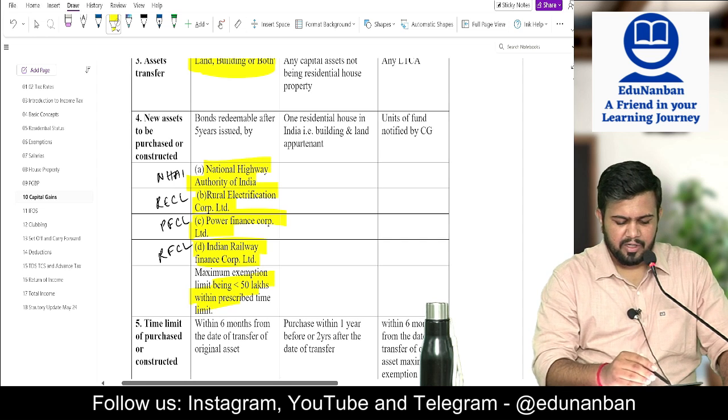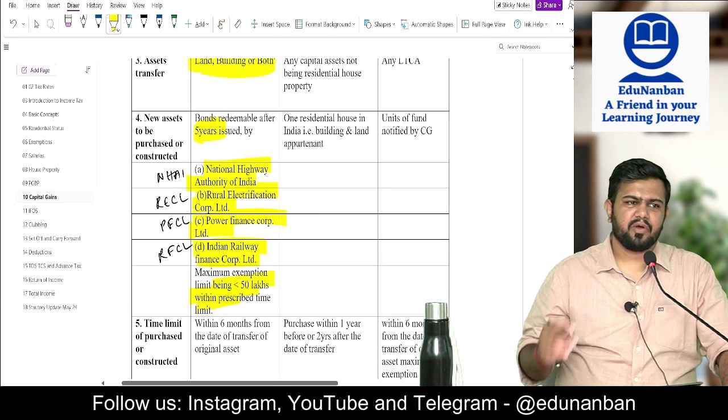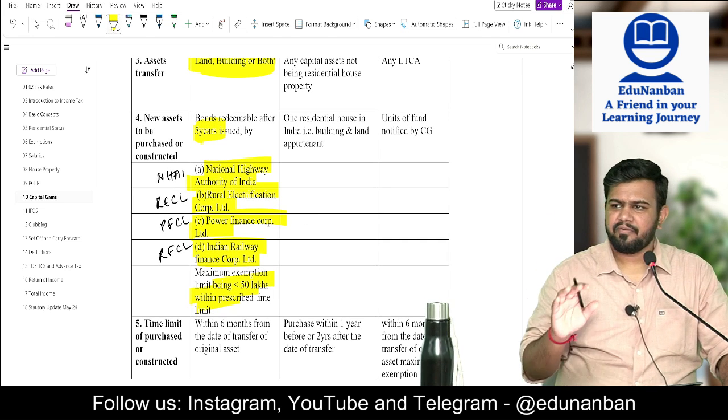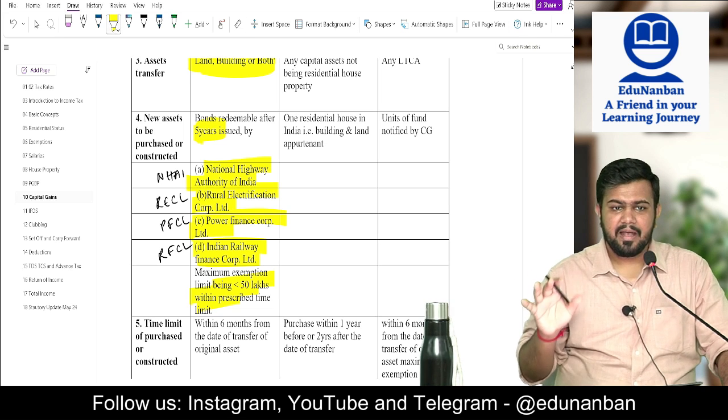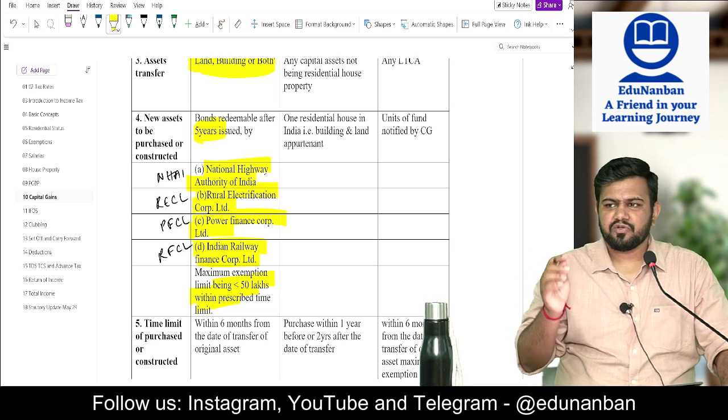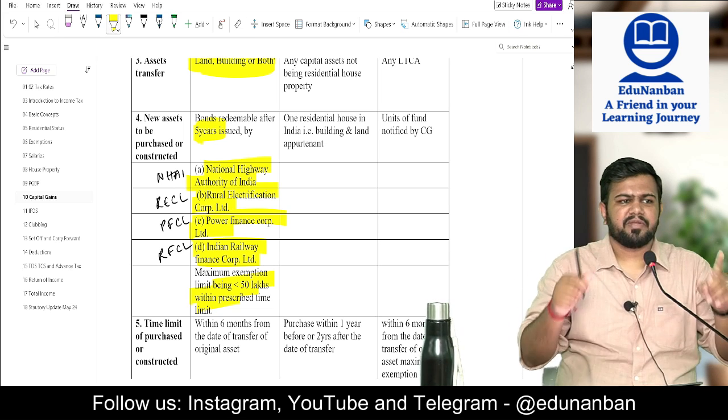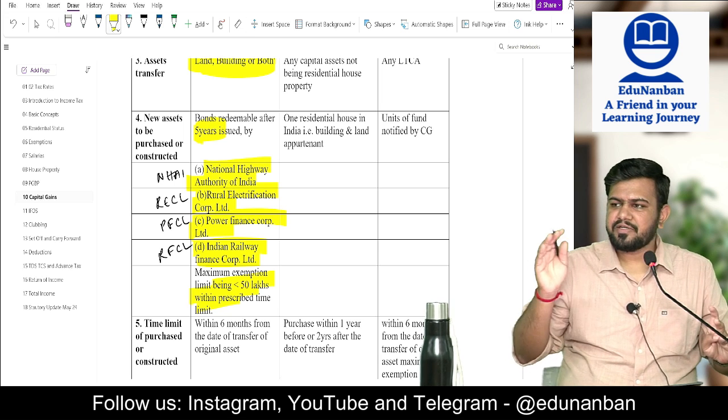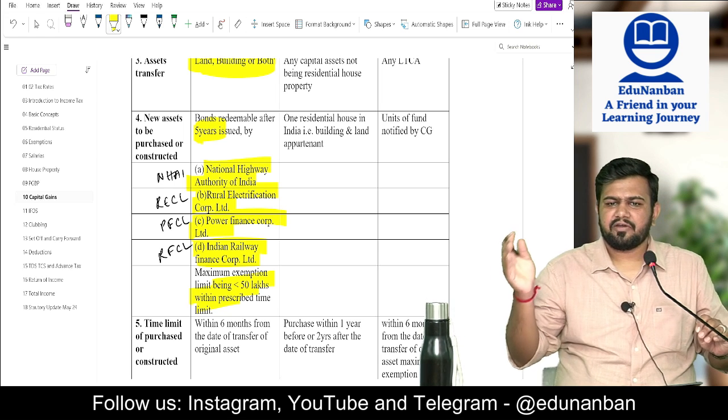Here there will be a lock-in period of 5 years. You cannot take the money out for 5 years. And till when should you invest? You should invest within 6 months from the date of transfer. Investment should be done within 6 months from the date of transfer.